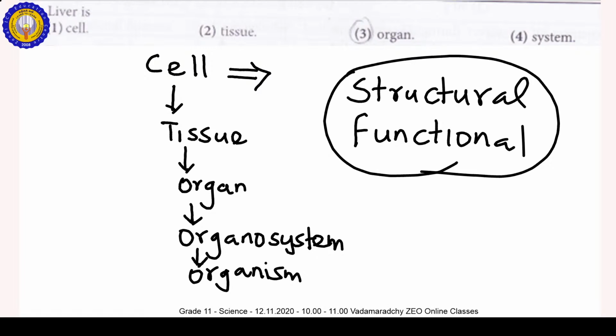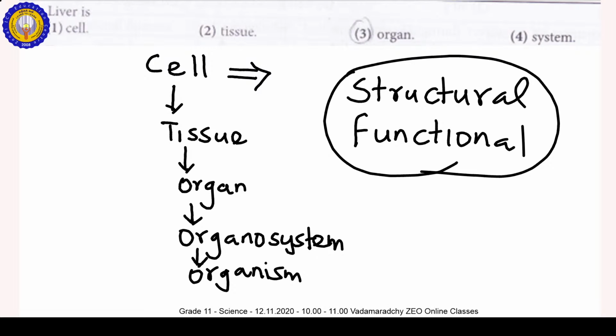A collection of cells forms the tissue. There are different tissues in our body: blood tissue, epithelial tissue, muscular tissue, nervous tissue, and connective tissue, such as blood tissue and bone tissue.